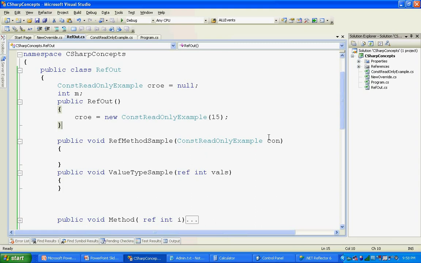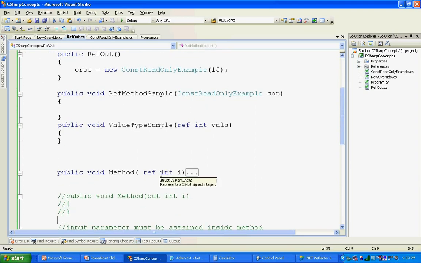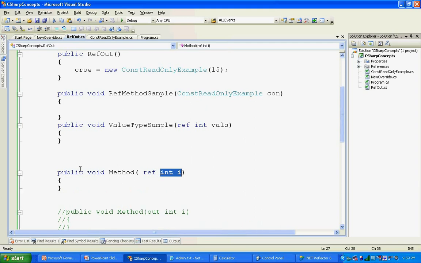But in the case of the value types, you are passing another new copy of that value. So if you want to make a value type a reference type, like the value type variable's address, if you want to pass it as an input parameter to your method, then you can use the ref keyword. If you use the ref keyword in front of any value type, whatever the integer, whatever the variable you pass, here you are passing that variable's address, not the copy of the value. So that is the advantage of the ref keyword.